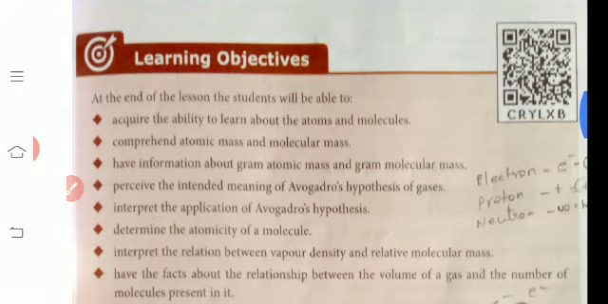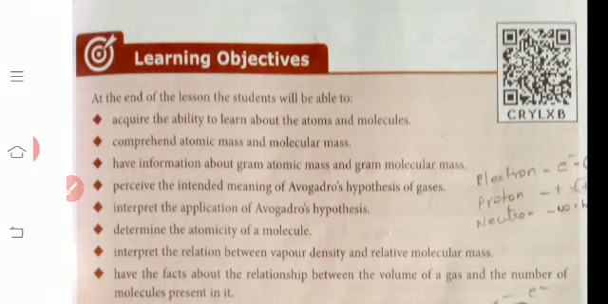The lesson topic is atoms and molecules. In this lesson, you will learn these objectives. First, acquire the ability to learn about atoms and molecules. Second, comprehend atomic mass and molecular mass. Third, have information about gram atomic mass and gram molecular mass. Next, perceive the intended meaning of Avogadro's hypothesis of gases. Next, interpret the application of Avogadro's hypothesis.